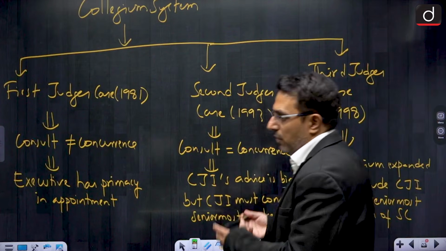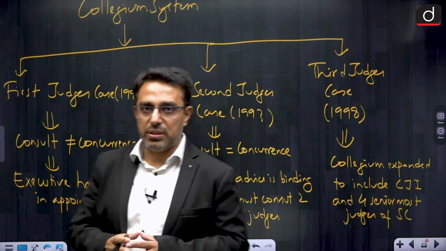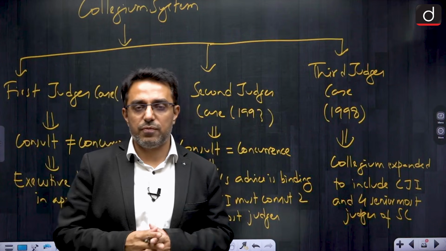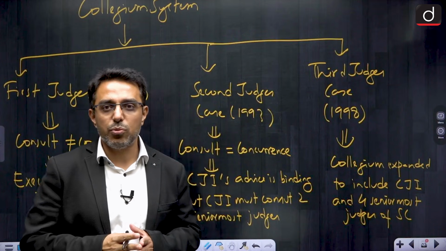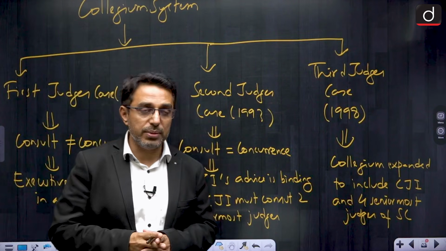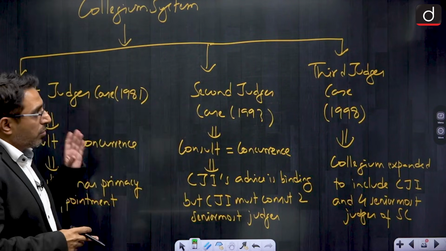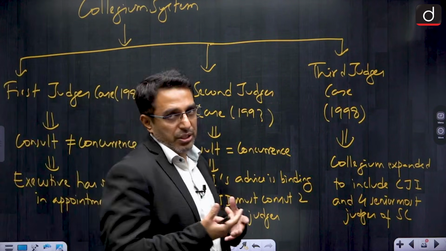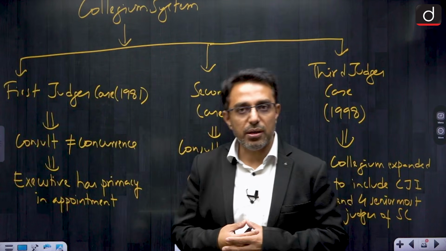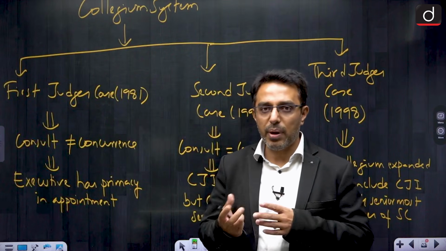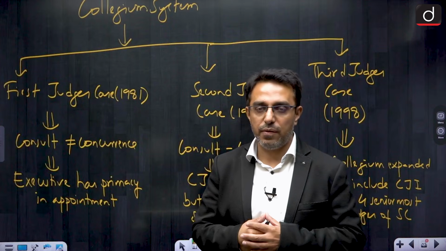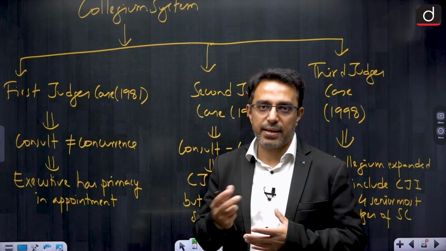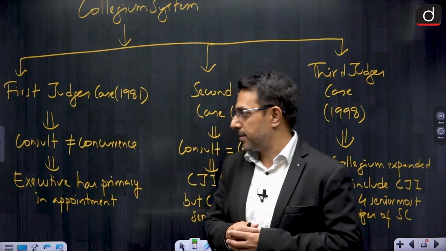Right. Then we should also know about the appointment process. The appointment process of judges for Supreme Court and High Court is done through a system which is known as the collegium system. Now, collegium system is a judicial innovation. It is not mentioned in the constitution, and it has come about through three important cases which are known as the first judge's case, second judge's case and the third judge's case.